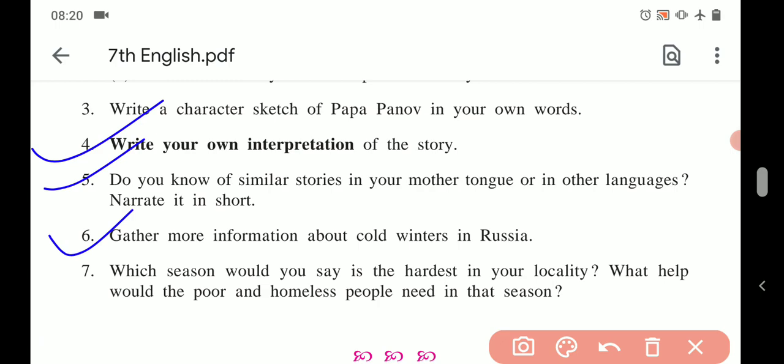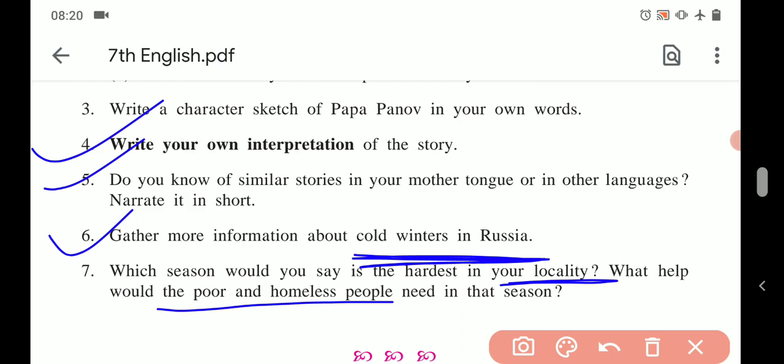So for this I would like to suggest you browse on Google and find information about cold winters in Russia. Next, which season would you say is the hardest in your locality? What help would the poor and homeless people need in that season? You can think of the season which is hardest in the region where you are living.